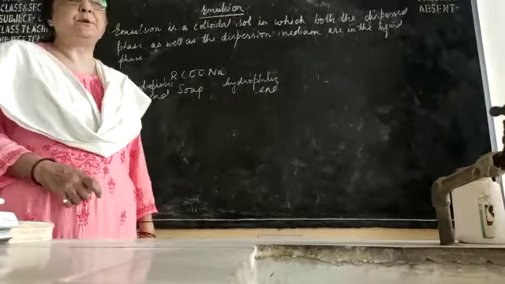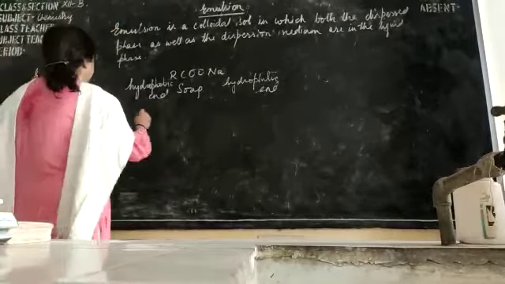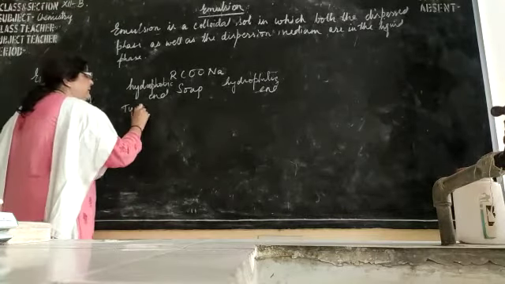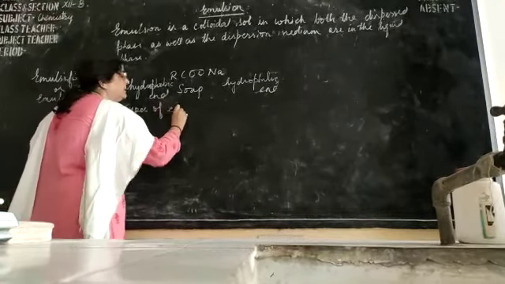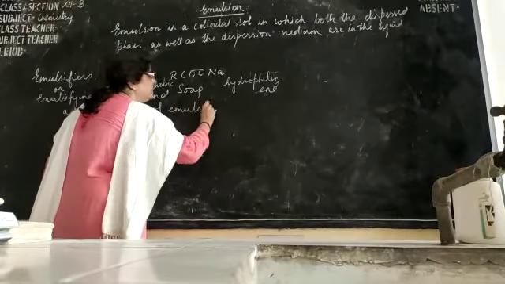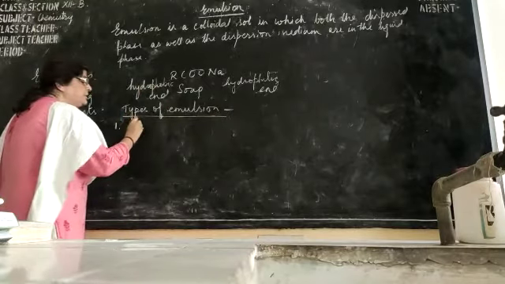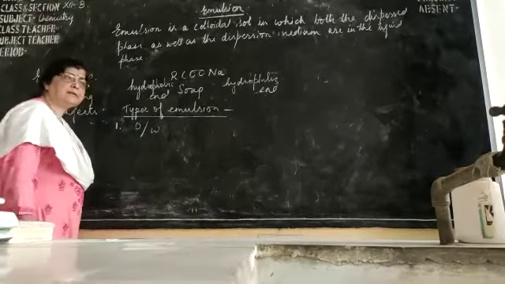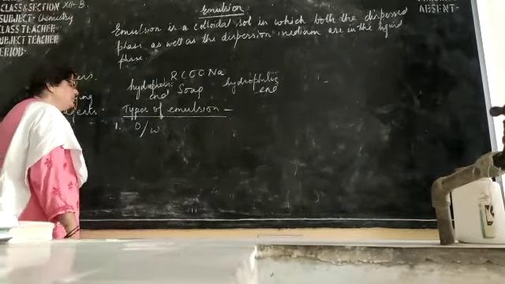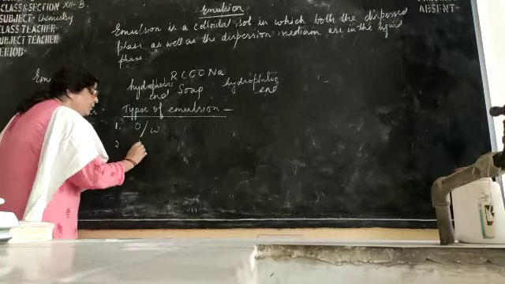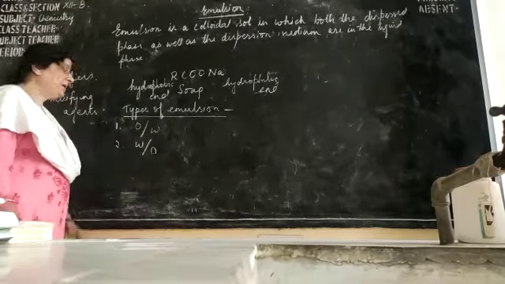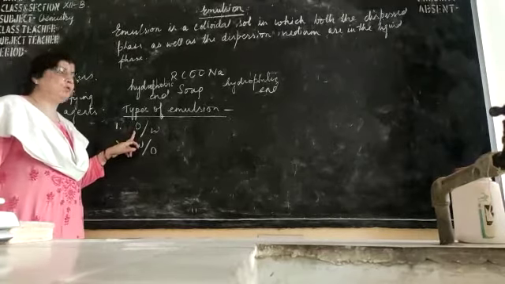Now there are two types of emulsion. First one is oil in water type, which we write as O/W, and the second is water in oil type. What is the meaning of oil in water type?